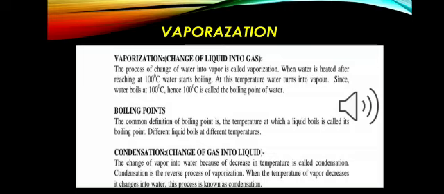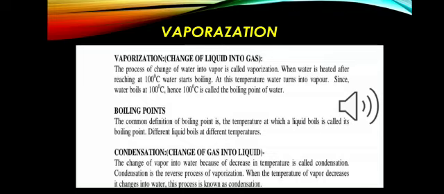Now, what is this boiling point? Boiling point is simply the temperature at which a liquid boils. You all know, I already discussed it with you. Different liquids have different boiling point temperatures. Why? What is the reason? I will give an explanation. We know three factors decide whether the state is solid, liquid, or gas. What are the three factors? The three factors are interparticle distance, particle attraction, and motion of particles.